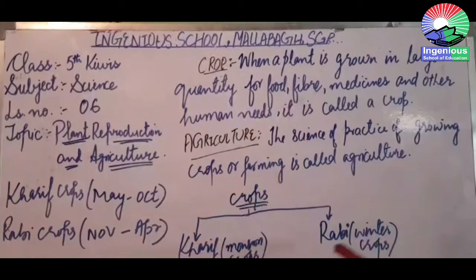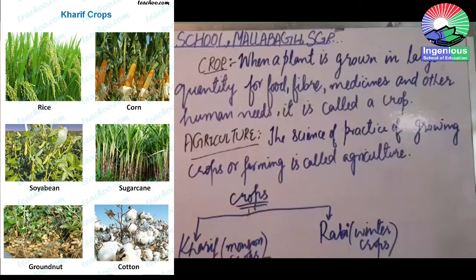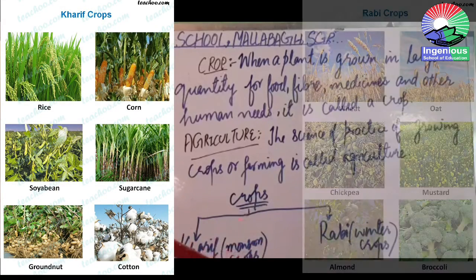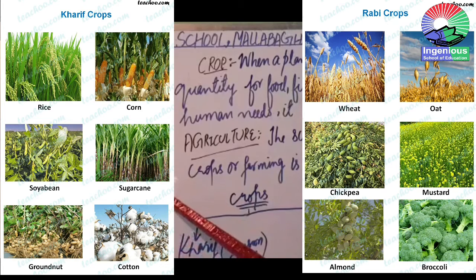These are the two kinds of crops which are grown in India. Kharif, that is also known as the monsoon crop because that is grown between the months of May and October. Got it? Kharif crops, they are sown between the months of May and October. Rabi crops, they are also known as the winter crops. These crops, they are sown between the months of November and April.